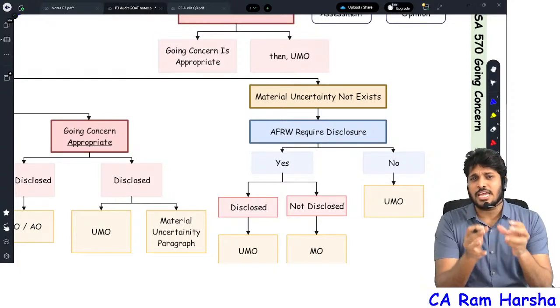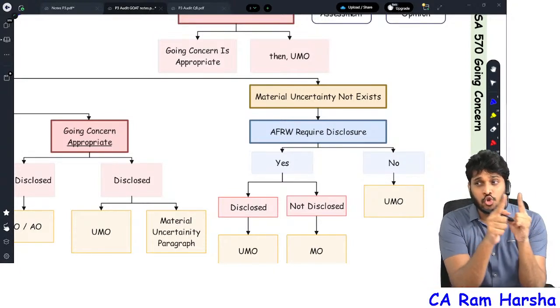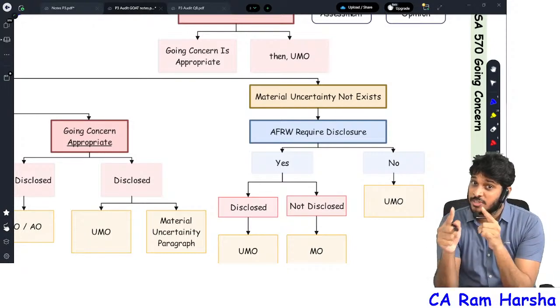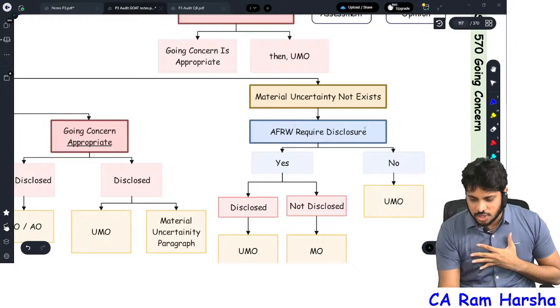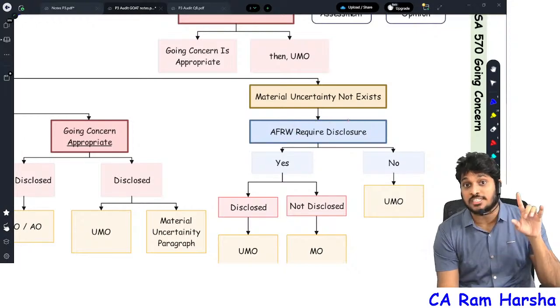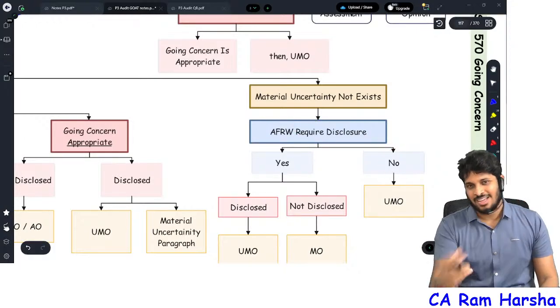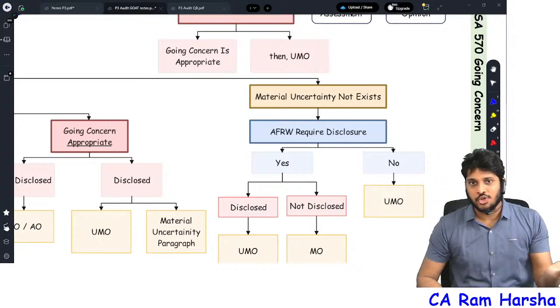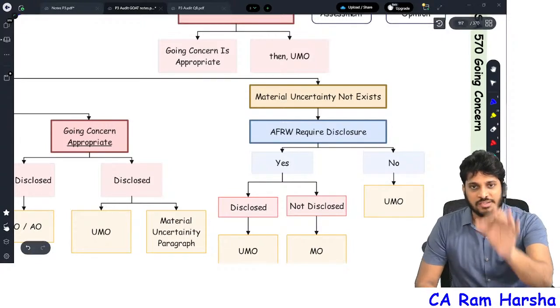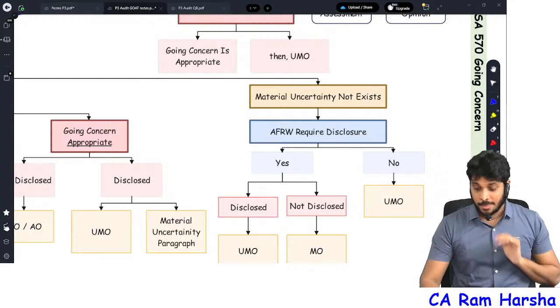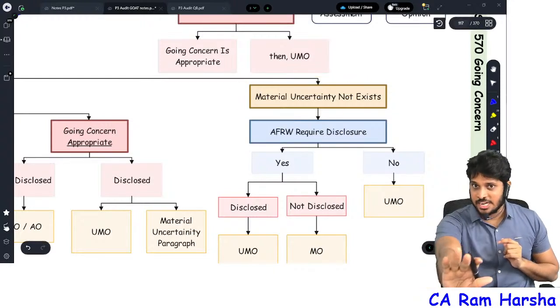Is the company liable to disclose the symptoms in financial statements as per Schedule 3? Check out Schedule 3, the applicable framework. Whether the applicable financial reporting framework requires disclosure of symptoms, events or conditions? Sir, no sir. In India, nowhere in the world do you have to disclose the symptoms. You can straight away give which opinion? Ultimately, unmodified opinion. Sir, material uncertainty is not there, sir.